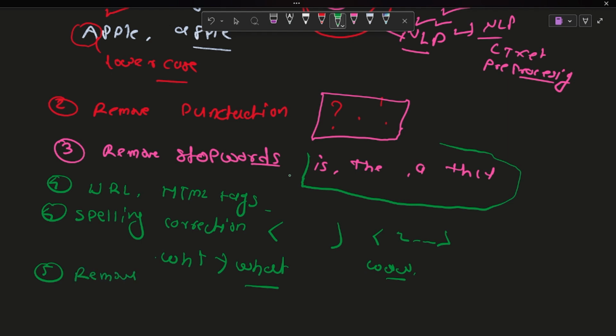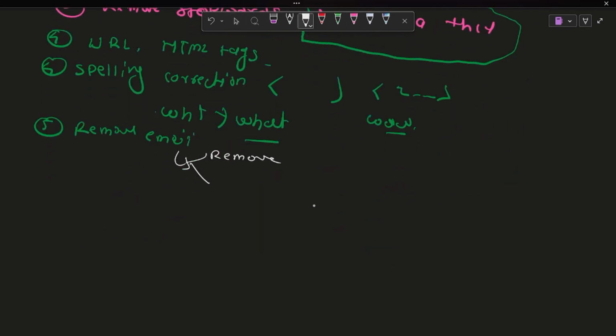The fifth one is removing emoji, right? In today's world we are chatting with Instagram comments, or any description, or YouTube chat, WhatsApp chat or Twitter chat. You will see too many emoji there, so we need to either remove them, or second, replace them with text. That we perform, right?